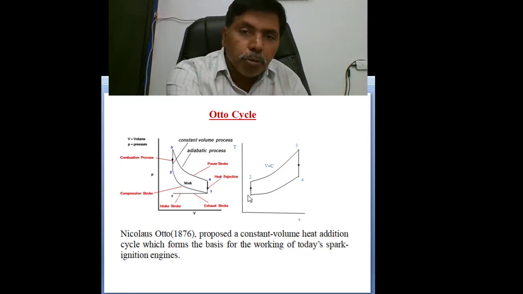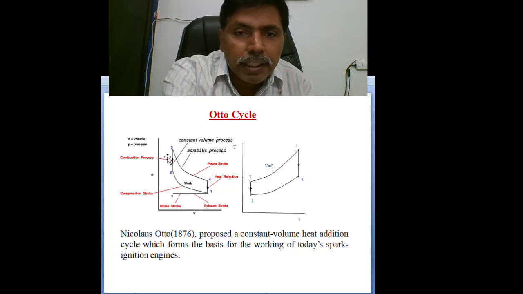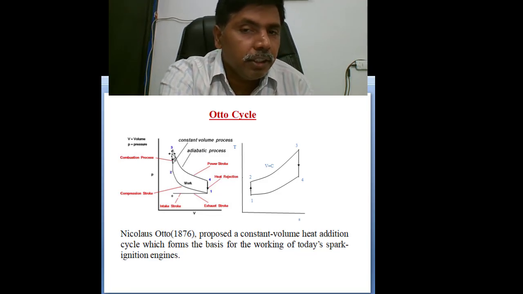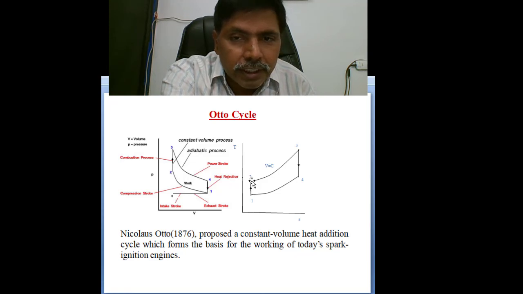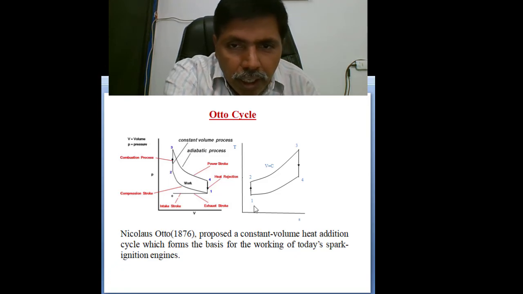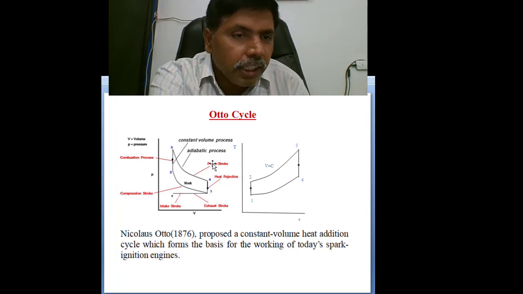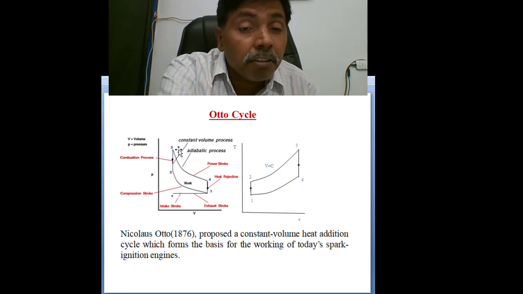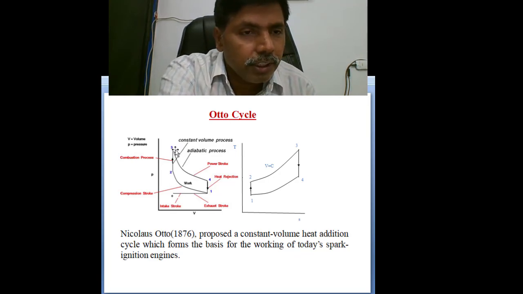Here you can observe that the maximum temperature and maximum pressure occur after heat addition, not after compression. After compression, this is the second state. This is not the maximum temperature, this is not the maximum pressure. But after heat addition, this is the maximum pressure of the cycle, and this is the maximum temperature of the cycle. So in the Otto cycle, the maximum pressure and maximum temperature occur after heat addition. Is this clear?